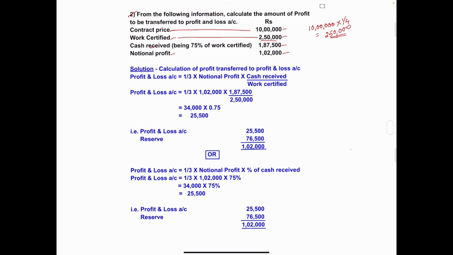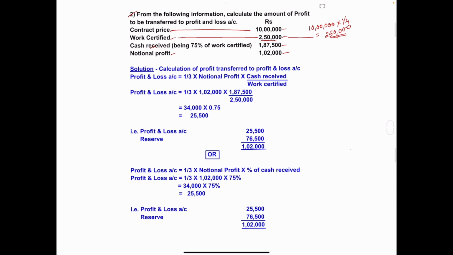What is the second condition? If the work completed is one-fourth or more but less than half of the contract price, then one-third of notional profit is transferred to profit and loss account.